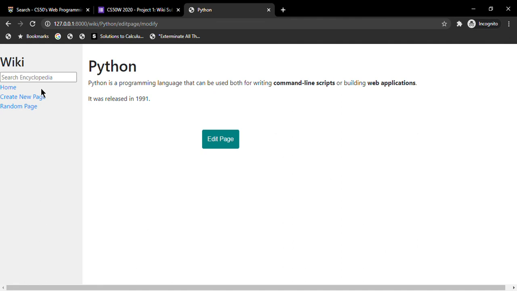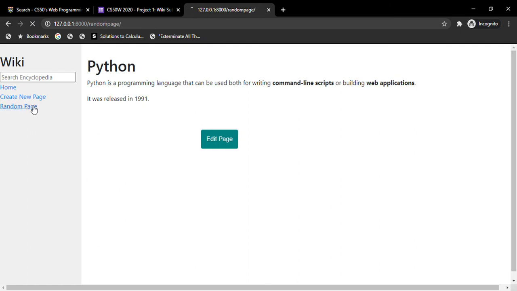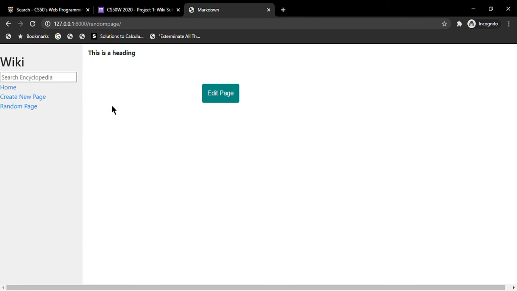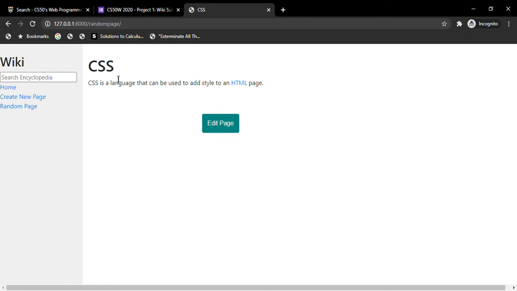Now there's another feature of going to any random page. For example, if I press this random page button, then I'm redirected to random pages.